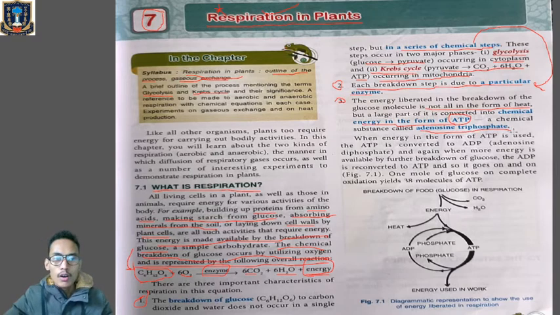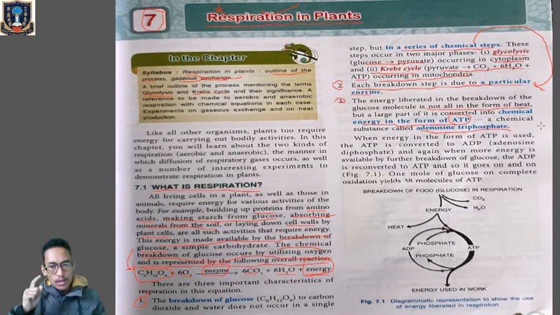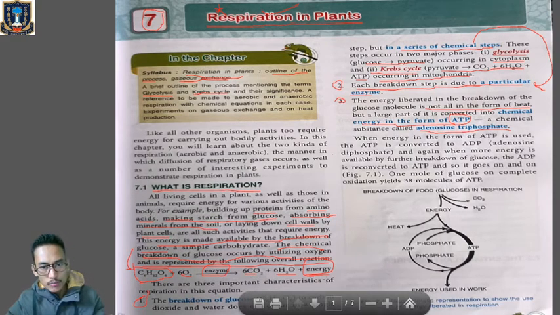Clear third point? That means all the energy released during respiration is not released in the form of heat, but the majority will be converted into a chemical energy form called ATP, and the full form of ATP is adenosine triphosphate. Clear? So over here you have to remember the chemical equation of respiration, that is C6H12O6 plus 6O2. In the presence of enzymes, glucose will be broken down into carbon dioxide, 6CO2 plus 6H2O, water, plus energy. This equation you have to remember.